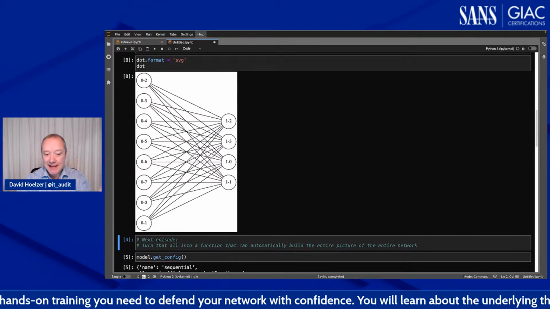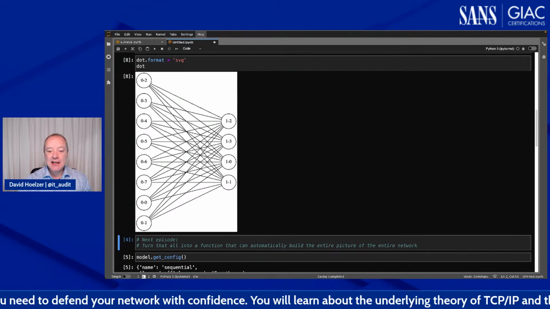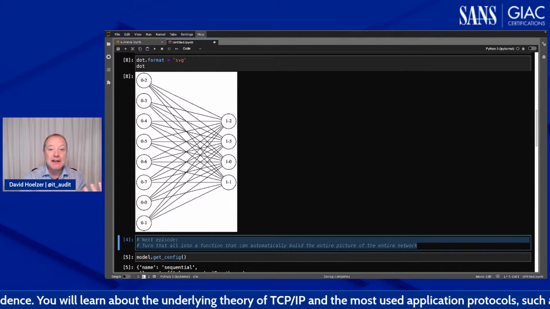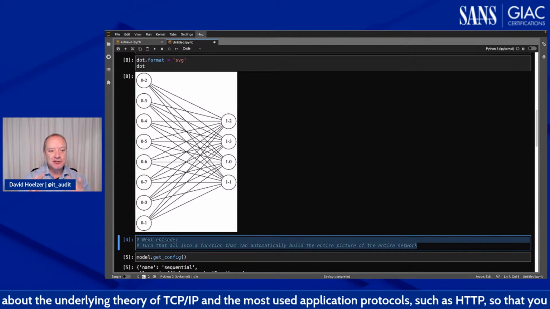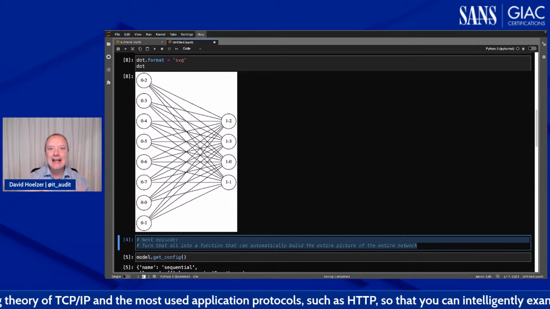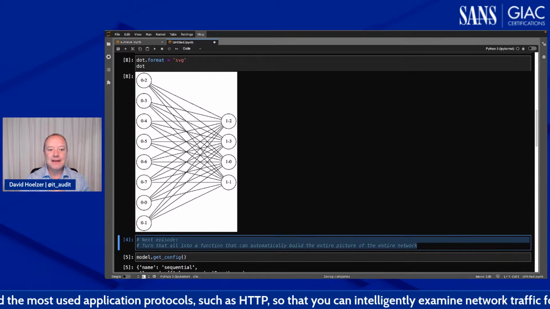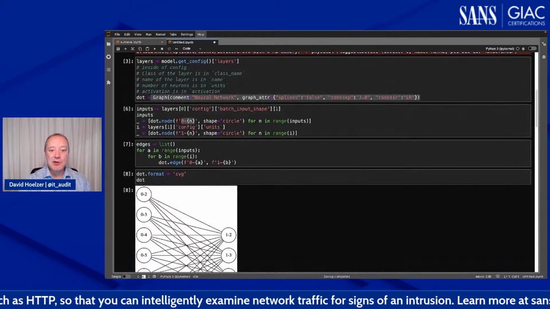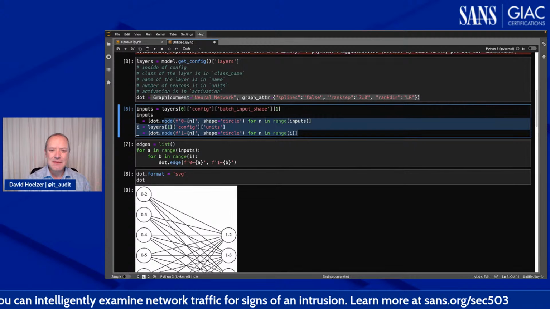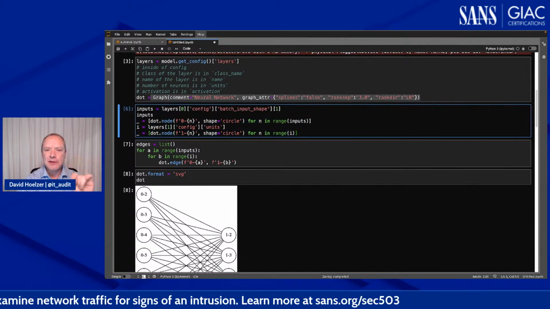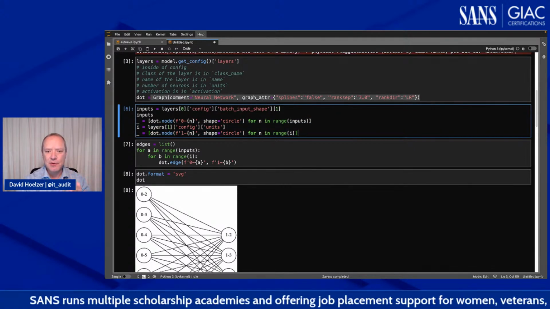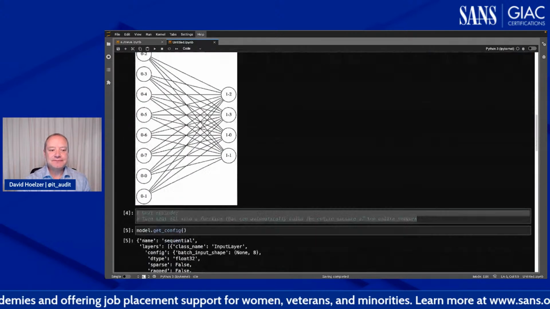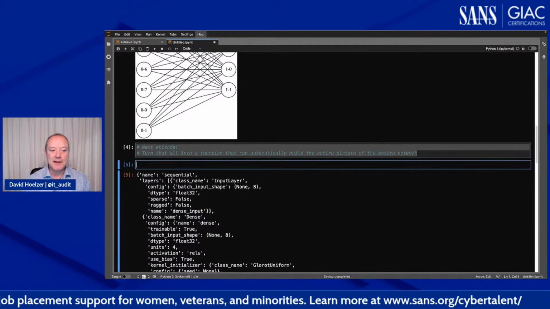What I said to you at the outset and what I ended with last week is that what we want to do is try to turn this into a function or a class or something so that we can just abstract it and pass our model in and it passes us back a graph. Now, we are going to have to do a little surgery here because as this is, clearly I'm only looking at two layers right now, and the way I'm looking at them is a little brute force, right? I'm going through and adding in the specific layer that I want to go for. So let's start building the pieces of this. We're going to be stealing some code from up there as we go.